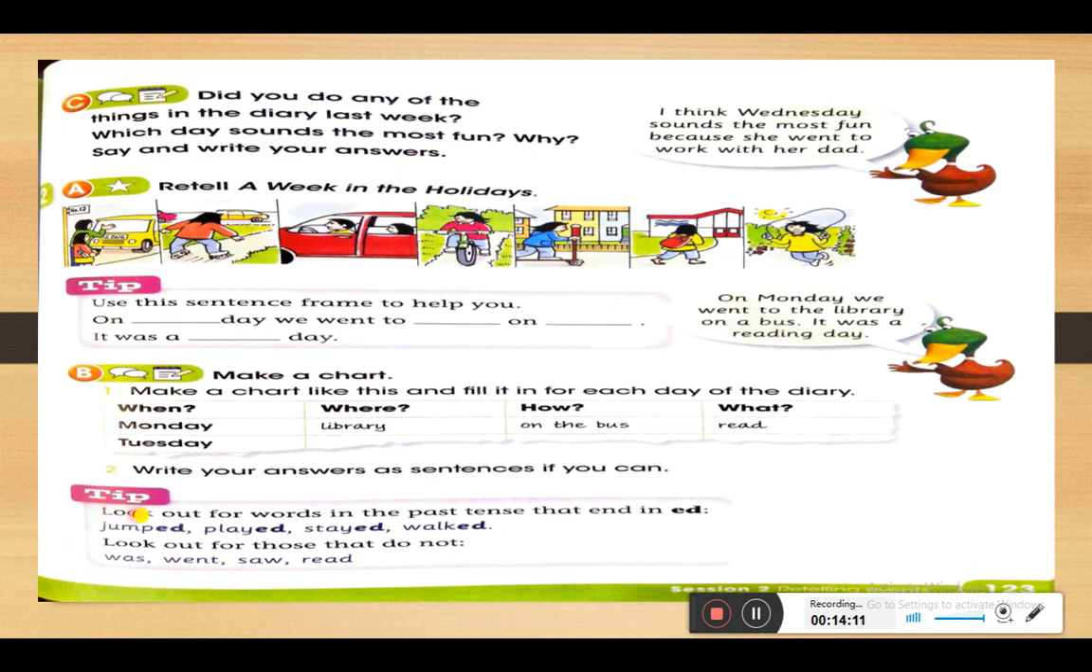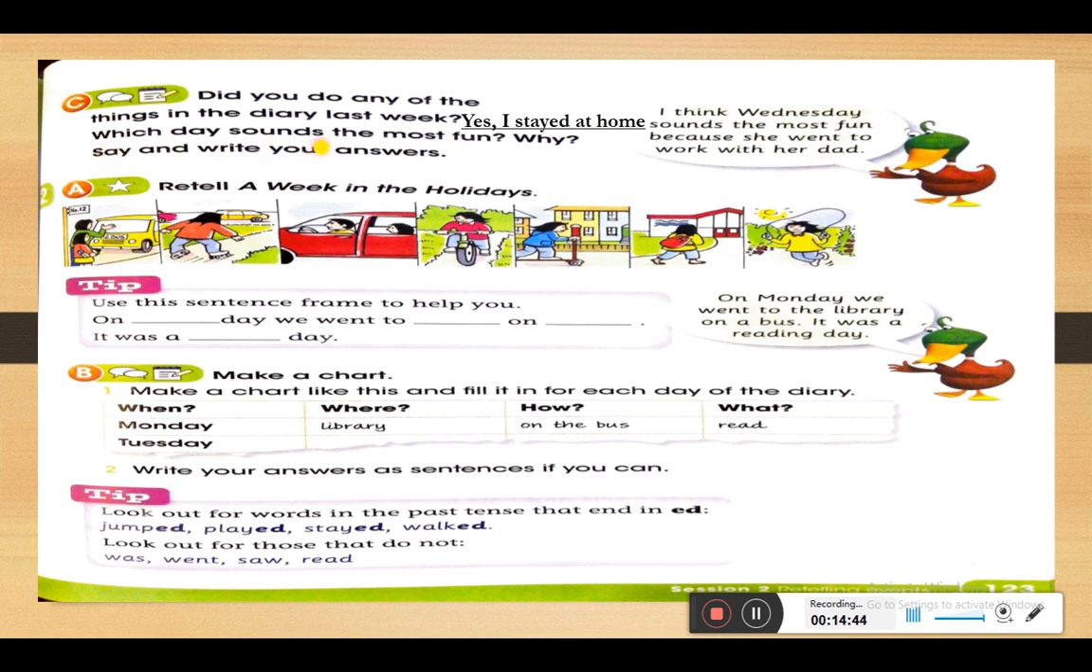Here on page 123 of the same unit, we have the first exercise. Did you do anything of the things in the diary last week? What about you? Did you do anything? Of course, yes, I stayed at home. Most of us stayed at home last week because of the coronavirus. It's not safe to go outside, so please stay at home. So yes, I stayed at home.